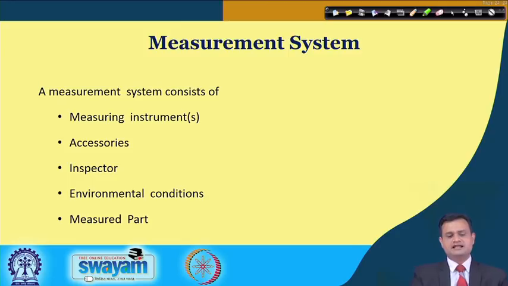So, typically measurement system evaluation is the most important part of the measure phase in Six Sigma, and a measurement system typically consists of the measuring instrument or multiple instruments, accessories you may use to support the measuring instrument or the necessary attachments, then your inspector or appraiser who is basically taking the reading or interacting with the measurement system, and environmental conditions, yes, humidity, temperature and other factors that may have some impact on your measurement system and the measured part.